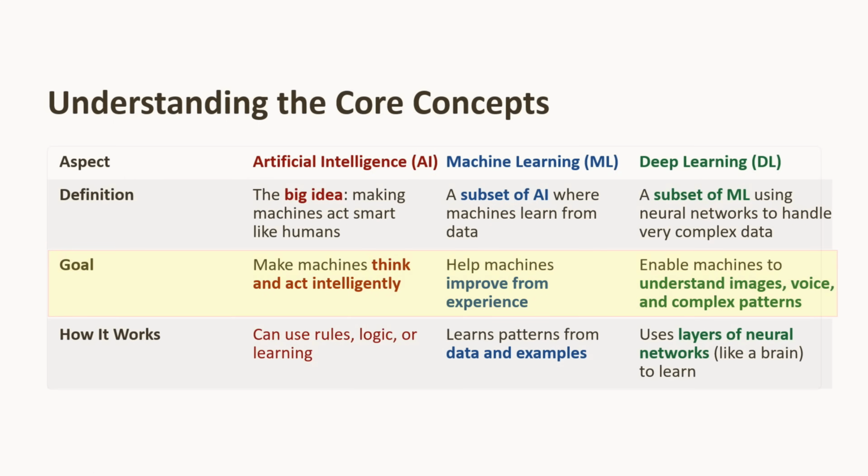AI makes machines think and act intelligently. Machine learning helps machines improve from experience. Deep learning enables machines to understand images, voice, and complex patterns.